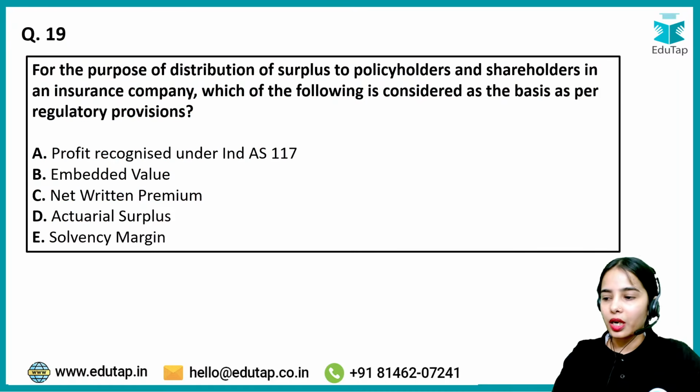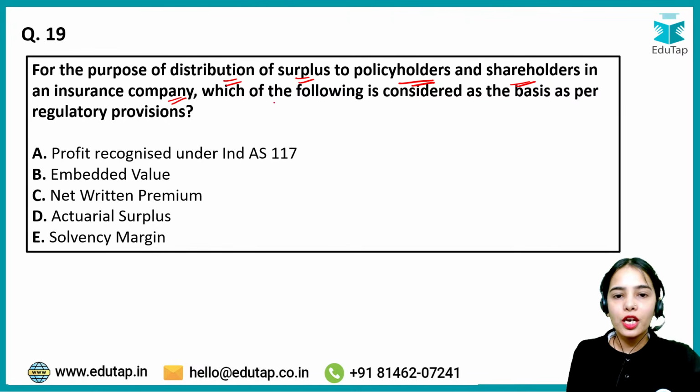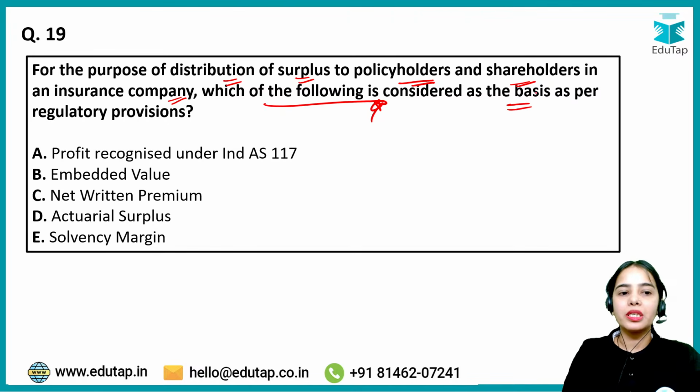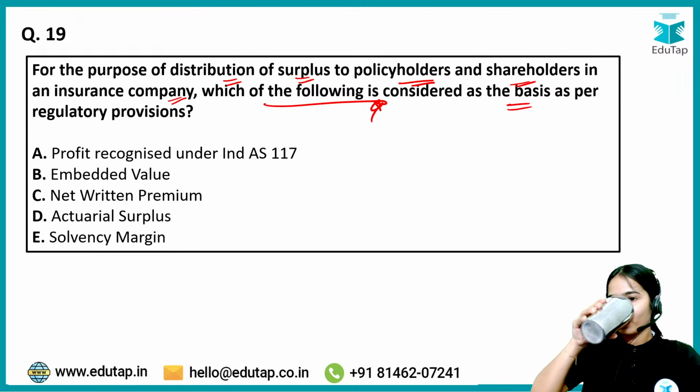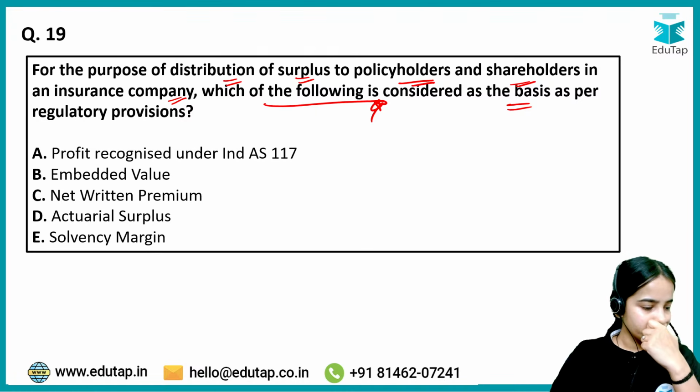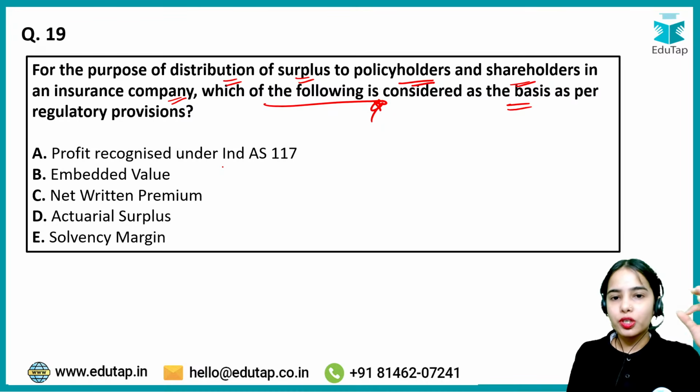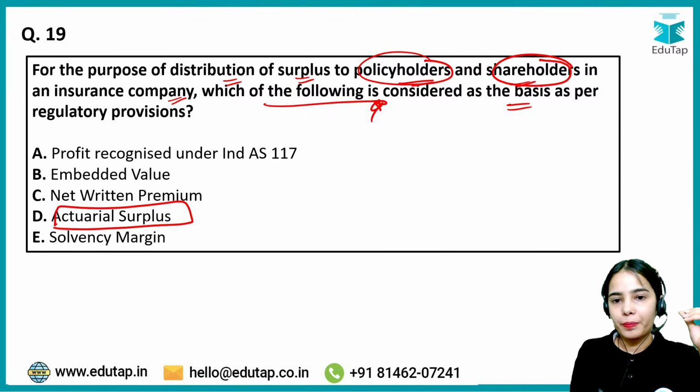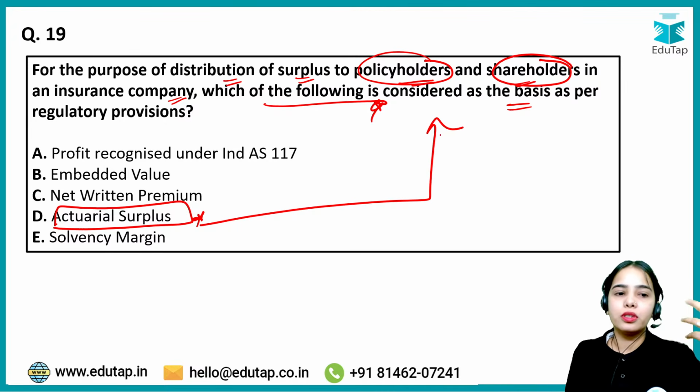Okay, coming to the next question, try to answer this. Any confusion, anyone? Try to answer this now. For the purpose of distribution of surplus to the policyholders and shareholders in an insurance company, which of the following is considered as the basis as per regulatory provisions? For the purpose of distribution of surplus to the policyholders and the shareholders in an insurance company, the actuarial surplus is considered on the basis of the regulatory provisions.